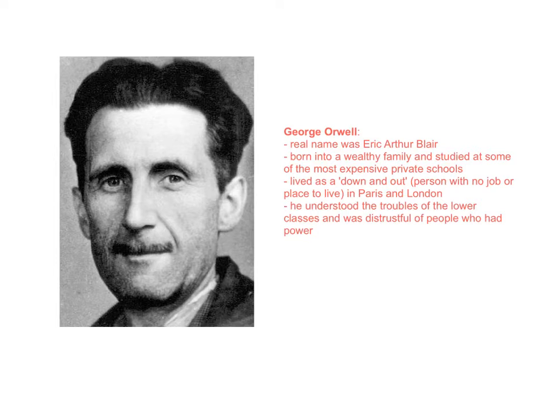George Orwell's real name was Eric Arthur Blair. He was born in 1903 and died in 1950. Although we know that George Orwell was born into a wealthy family, and he even attended some of the most expensive private schools like Eton, we also know that after years of struggling and trying to become a writer in Paris and London, George Orwell lived as a down and out. That's a person with no job or place to live. He therefore understood the troubles of the lower classes and was distrustful of people who had power.